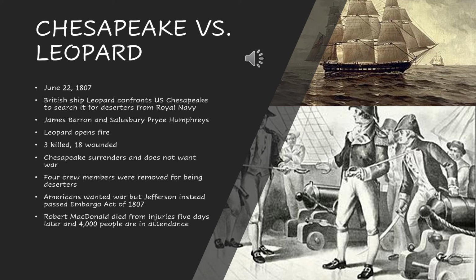James Barron, the captain of the Chesapeake, obviously rejects this and says, no, absolutely not. You're not coming on this ship. And the Leopard opens fire and unloads on the Chesapeake, killing 3 on board and wounding 18. At the end of this, the Chesapeake has to surrender, and they take 4 deserters with them on the Leopard. This is a huge loss for the United States and for Jefferson in his second presidency, because the United States after this is furious. They want war. They think this is cause for war. This was embarrassing to the United States.